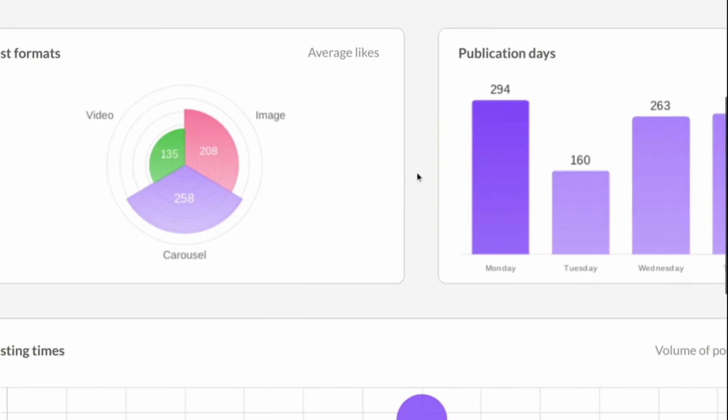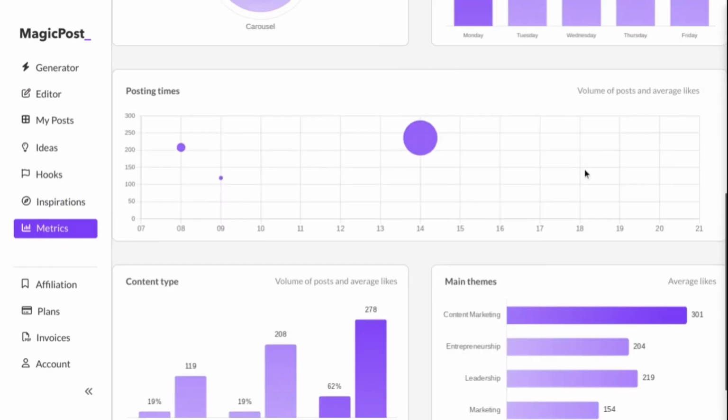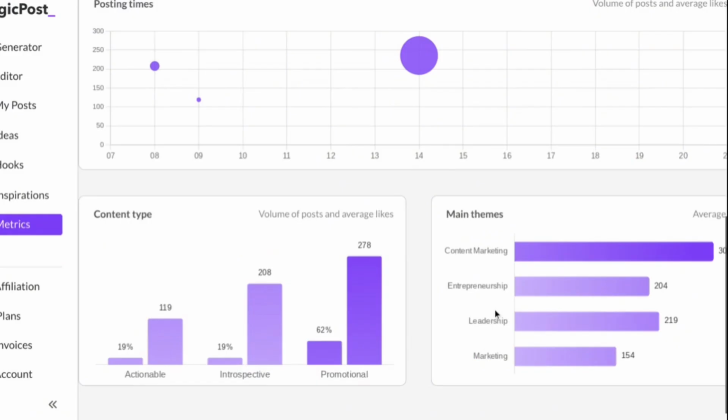Publication dates, as you can see, Mondays he posts a lot. Like he posted 294, Tuesdays 160, Wednesday 290, Thursday, Friday. Saturday and Sunday, as you can see, he does not post anything whatsoever. Monday is when he posts a lot, Wednesday and Thursday. Posting times, you get the gist of it, and this we already saw on the previous page.